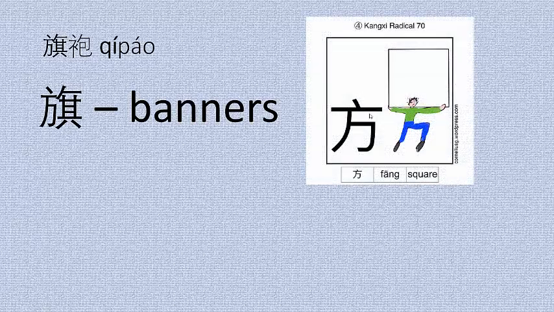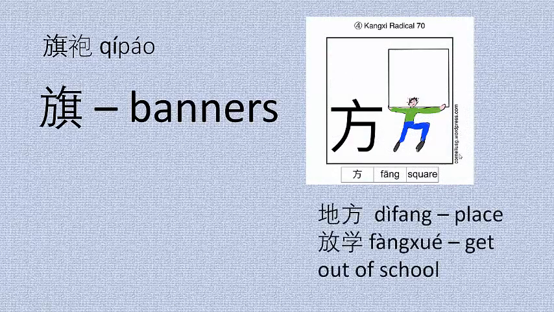Let's look now at the other part of banners, qi. The part that isn't qi, this part, has the square radical in it. Remember we learned this square radical means square or plow. It used to look like a swastika. We've seen it before in 地方 for place, or 放学, get out of school. When I first learned this character, I thought its radical was fang.